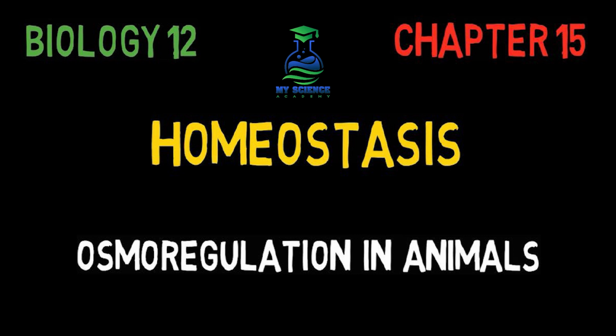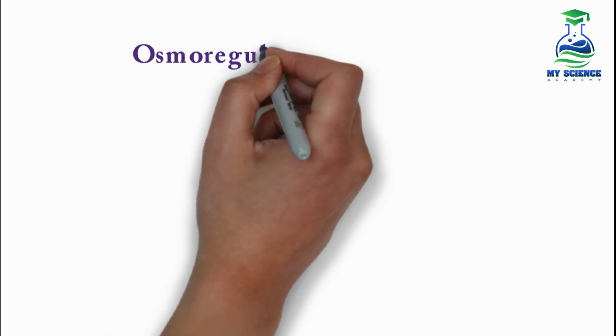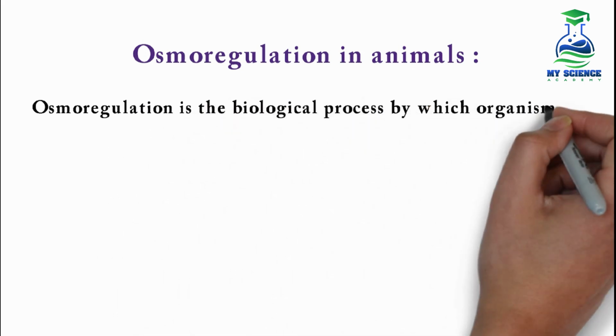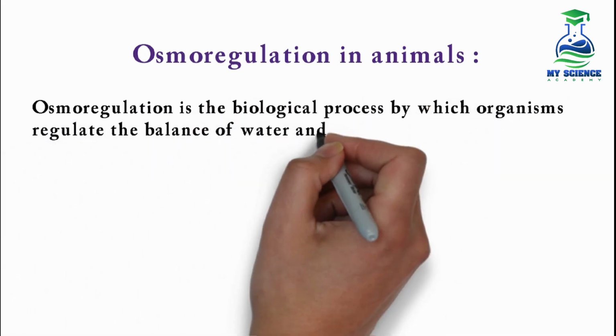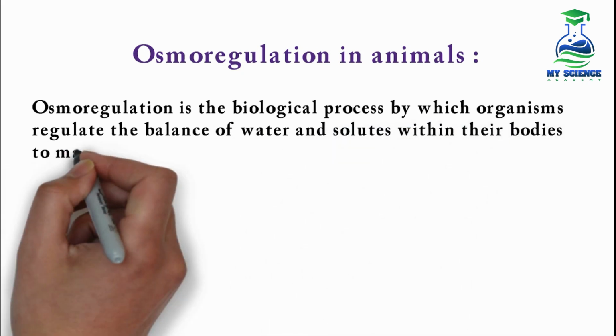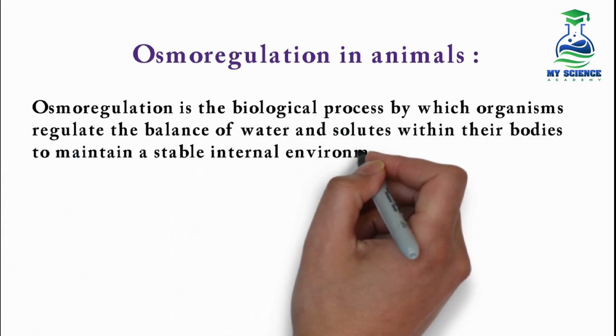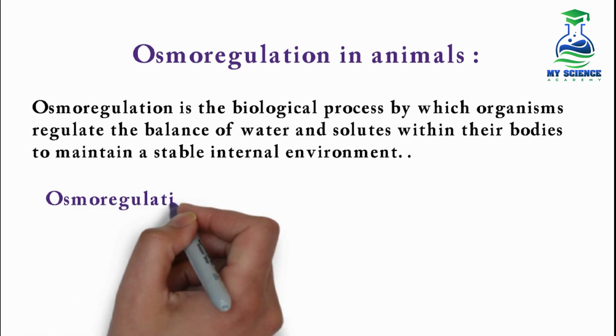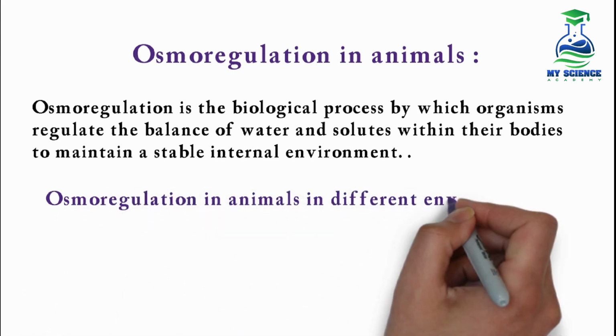Today in Biology 12 class, we will study the topic of osmoregulation in animals. What is osmoregulation? Osmoregulation is the biological process by which organisms regulate the balance of water and solutes within their bodies to maintain a stable internal environment. As in this diagram, you can see different types of animals living in different types of environments. So today we will study the process of osmoregulation in animals in different environments.